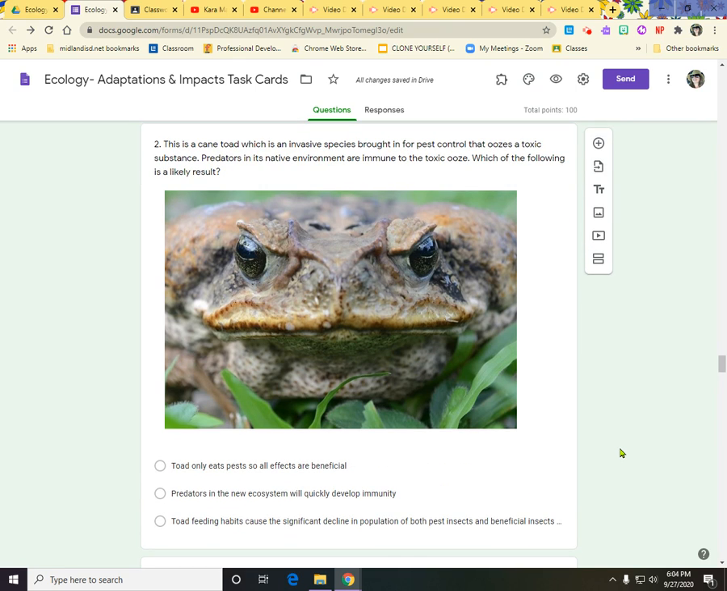Then it has the cane toad is an invasive species brought in for pest control that oozes a toxic substance. Predators in its native environment are immune to the toxic ooze. Which of the following is likely to result? Well, let's think about this. Cane toads are brought in for pest control, but they have a toxic substance that no predator is going to have immunity to. So, first of all, for predators, it's going to take a long-term change for them to develop that immunity, right? That means what's going to happen to the population of the frogs and stuff.